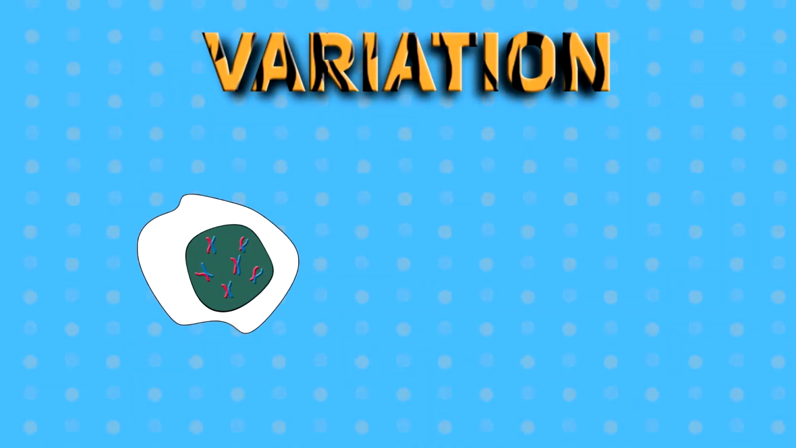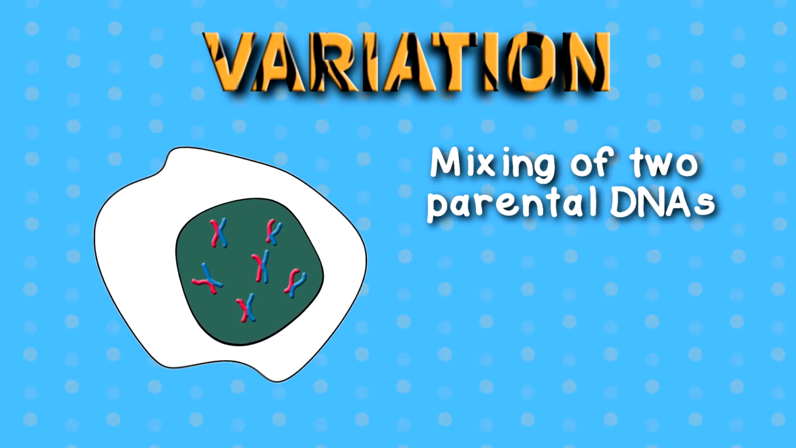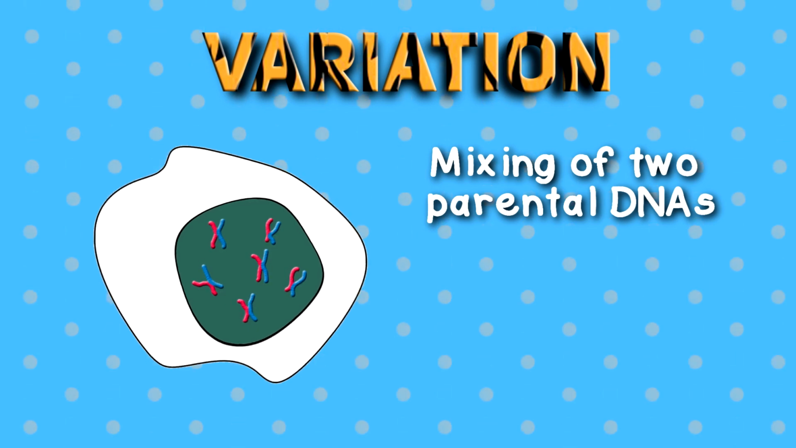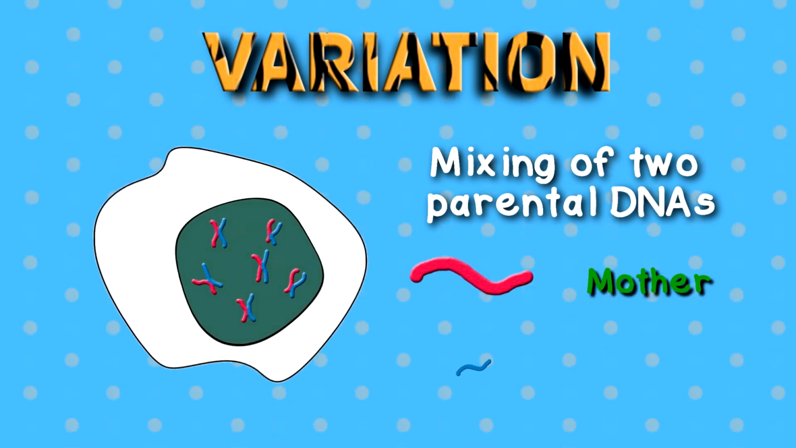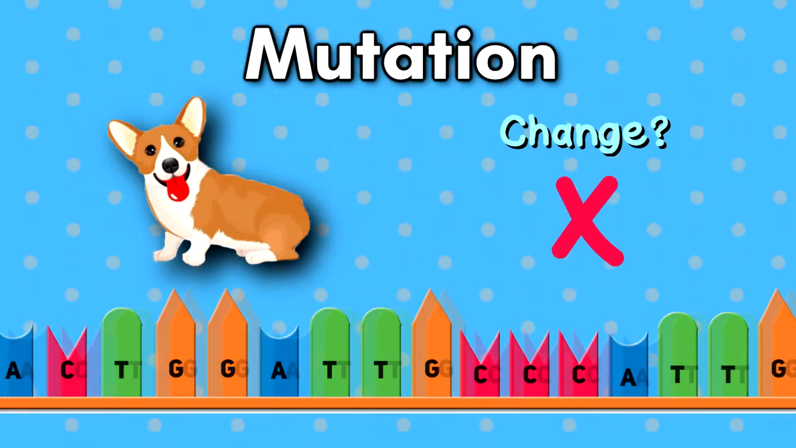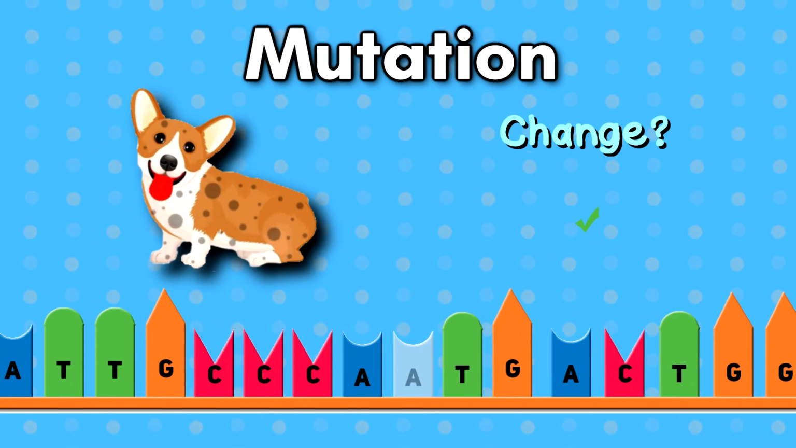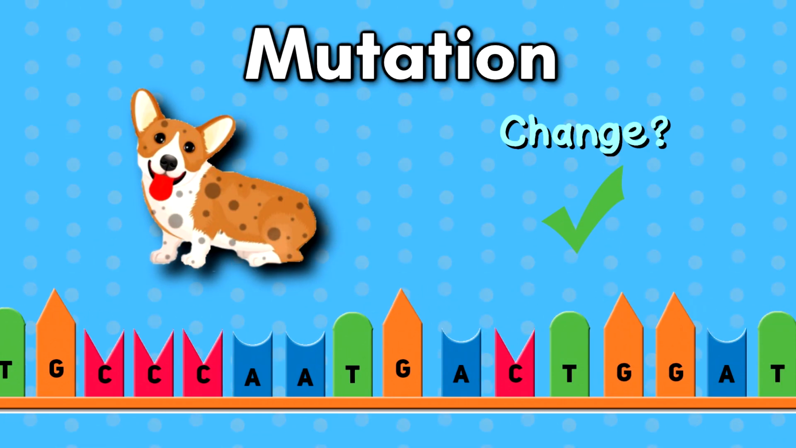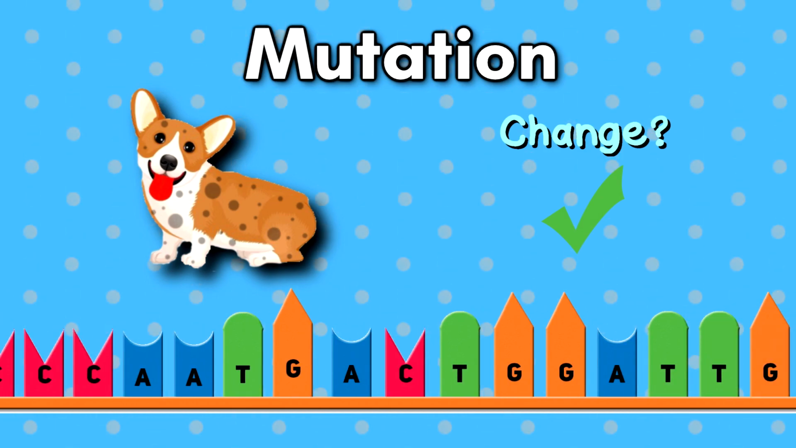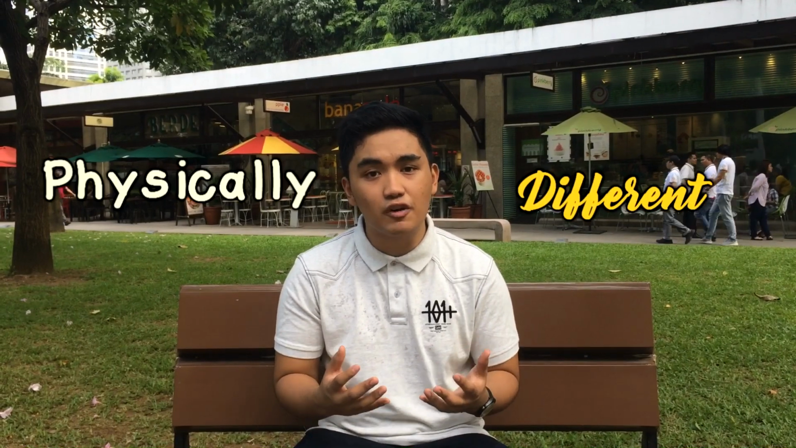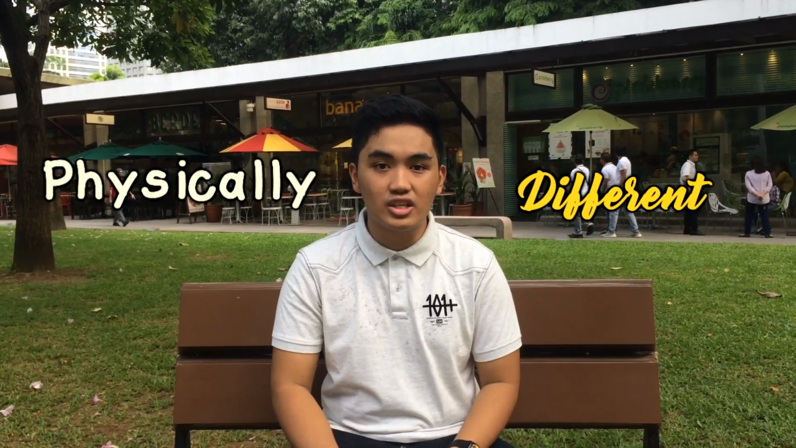So first is variation. Variation occurs due to the mixing of the 2 parental DNAs, which results in some traits being taken from the mother and some from the father. At the same time, when sex cells divide during meiosis, mutation does occur naturally. Mutation means that some base pairs get randomly deleted, inserted, or replaced, which may or may not cause physical changes to an offspring. As a result, the offspring of an organism should be physically different from each other due to variation.